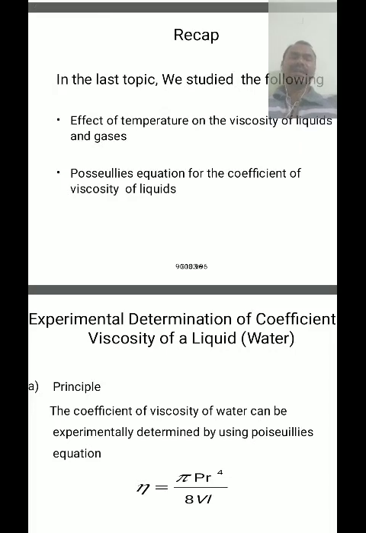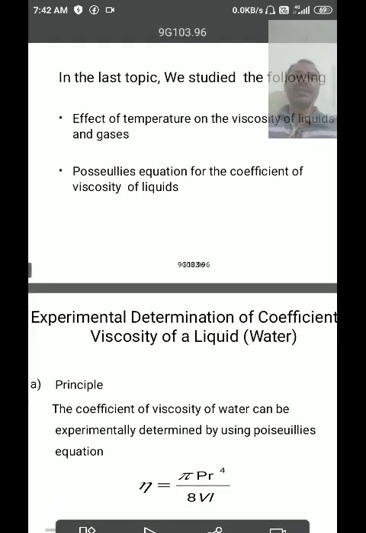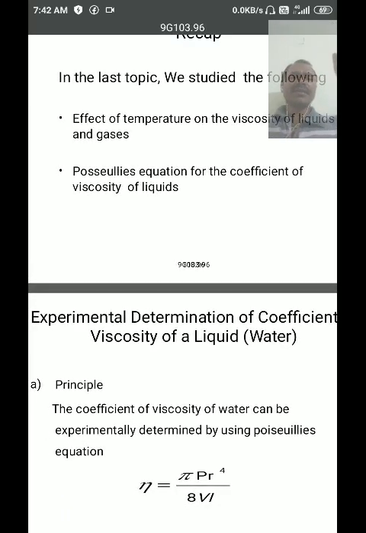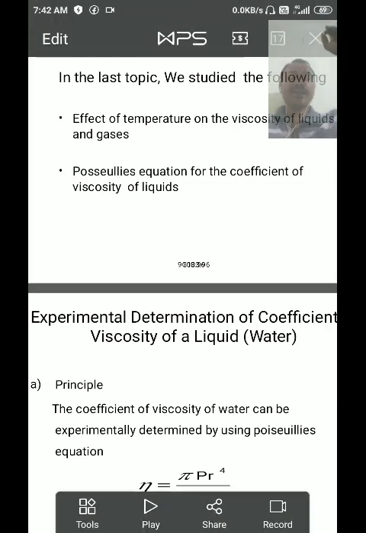For gases, the viscosity value depends on the net transfer of momentum and velocity. So generally during the summer, the temperature of a gas increases. As a result, there is a net momentum transfer from a layer at a higher velocity into a layer at a lower velocity, meaning the upper layer affects the lower layer, and that lower layer again affects another layer.